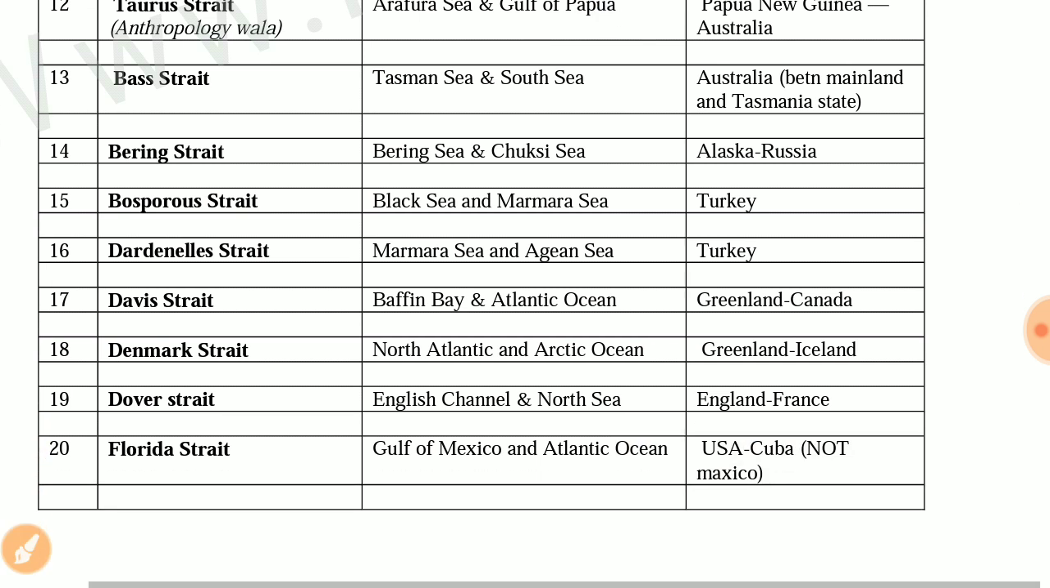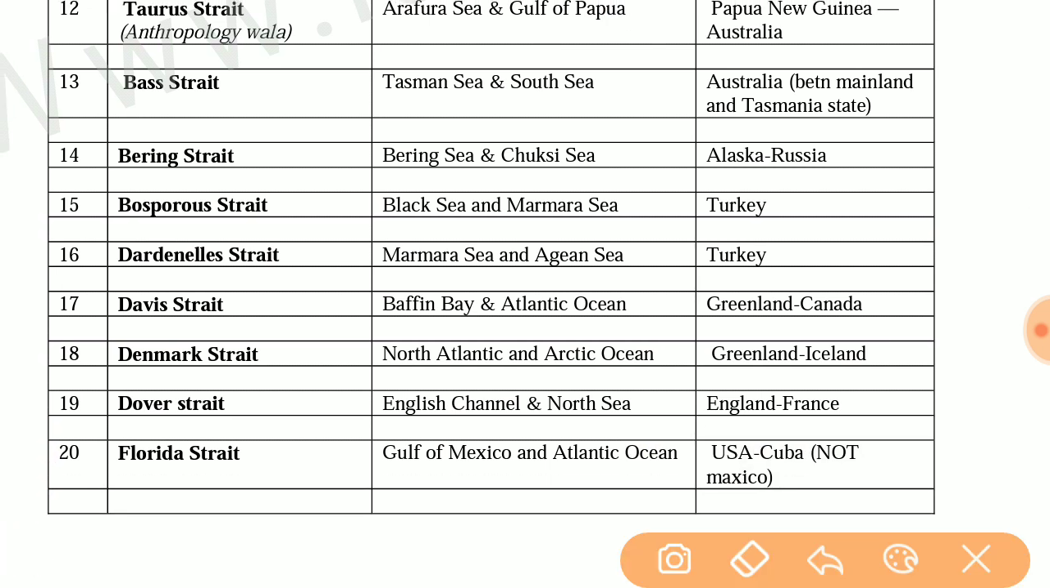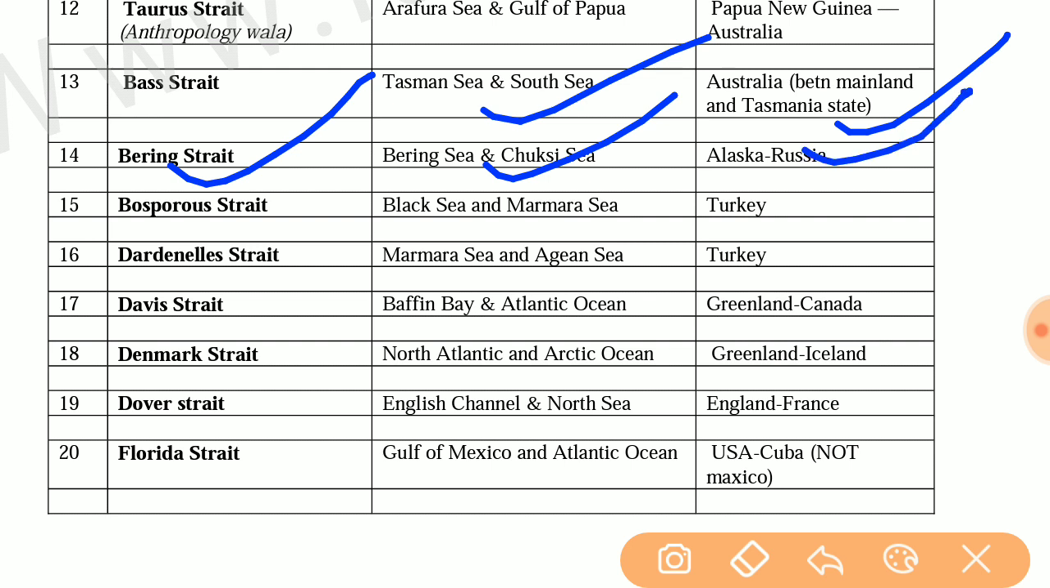Next one is Bass Strait. It joins Tasman Sea and South Sea. The country is Australia, and it is between the mainland and Tasmania. Next one is Bering Strait. It joins Bering Sea and Chukchi Sea, and the countries are Alaska and Russia.